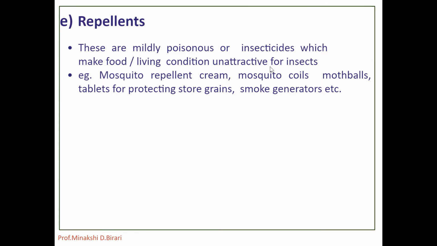Repellents are generally employed when it is not possible to use an insecticide and may afford a greater degree of protection to growing plants or the bodies of animals or man. For example, mosquito repellent cream, mosquito coils, mothballs, tablets for protecting stored grains, smoke generators, etc.